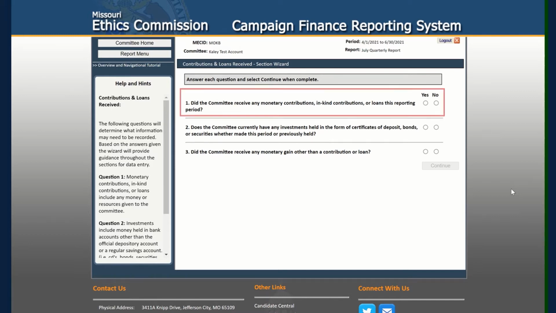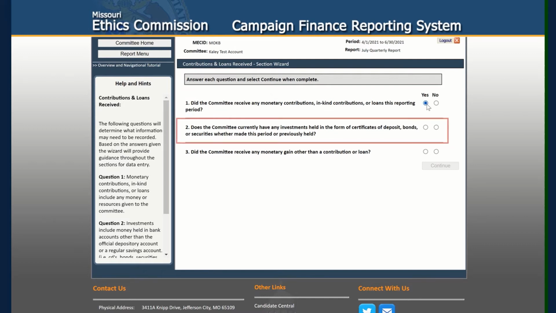Question 1. Did the committee receive any monetary contributions, in-kind contributions, or loans during the reporting period? If your committee was given money or resources during the reporting period, answer yes to this question.